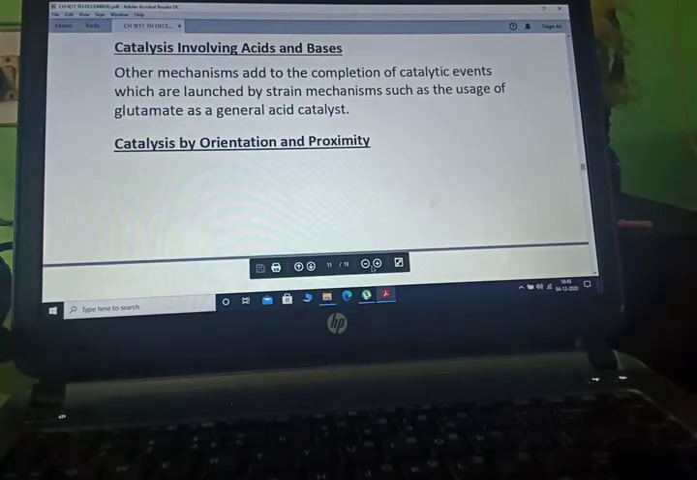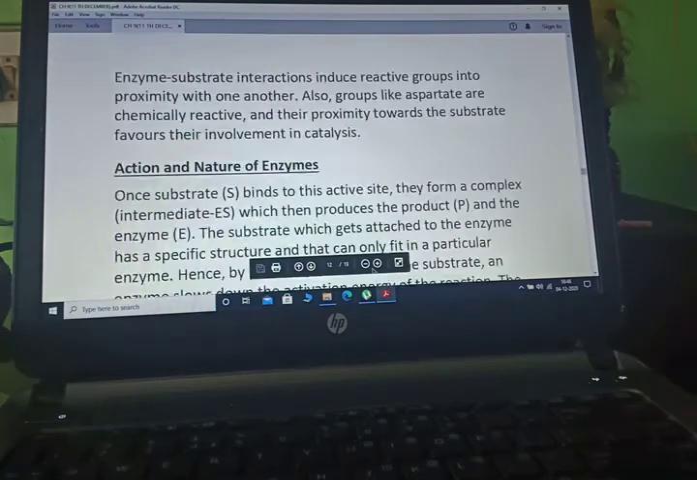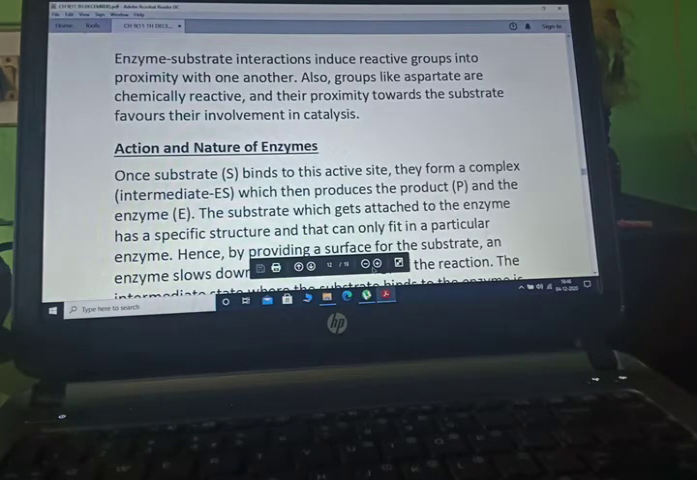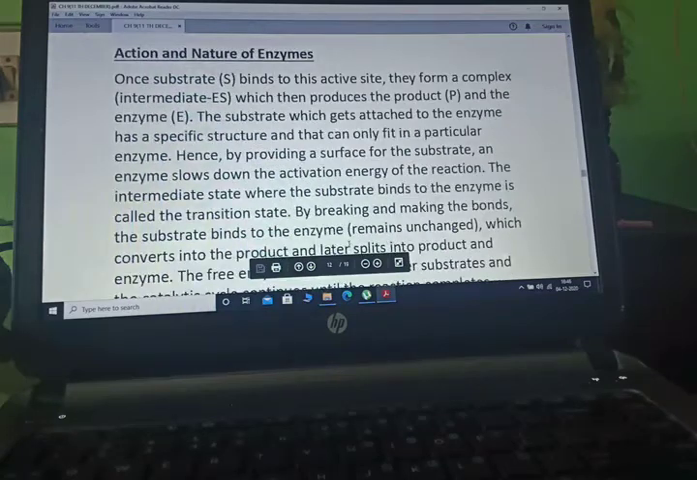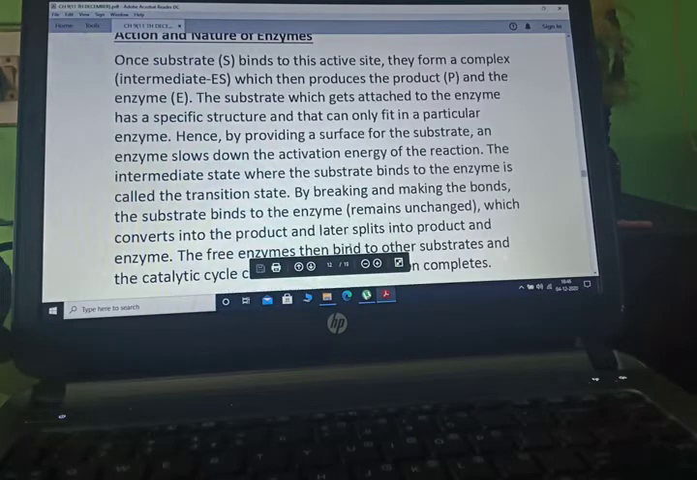Now catalysis by orientation and proximity. Enzyme substrate interaction brings reactive groups into proximity with one another. Also, groups like aspartate are chemically reactive, and their proximity to the substrate favors their involvement in catalysis. Now action and nature of enzyme. Once the substrate binds to the active site, they form a complex substance that is ES.